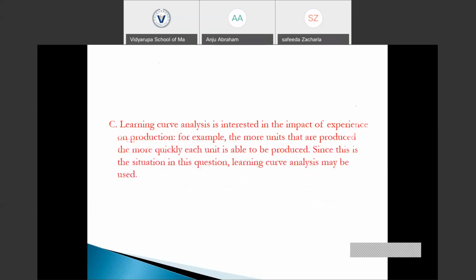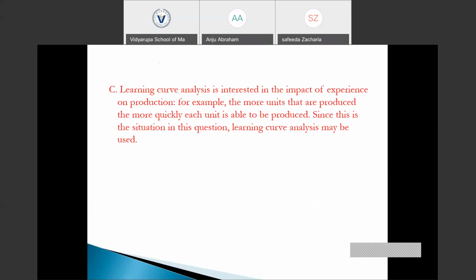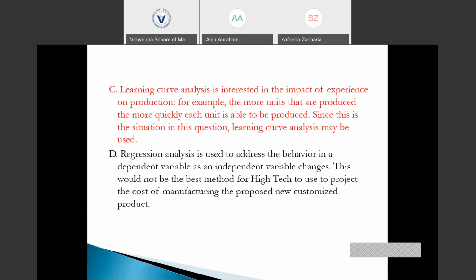And the learning curve is interested in the impact of experience on production. So as more units are produced, the time required to produce each unit will be decreasing. Here in this question, it is a labor-intensive industry, and the product is a customized product, and they are going for bidding. Regression analysis is used to discuss how the dependent variable behaves as the independent variable changes. Here, no such dependent or independent variables are mentioned, so regression analysis cannot be used. So the option which is clearly evident from this question is learning curve analysis.